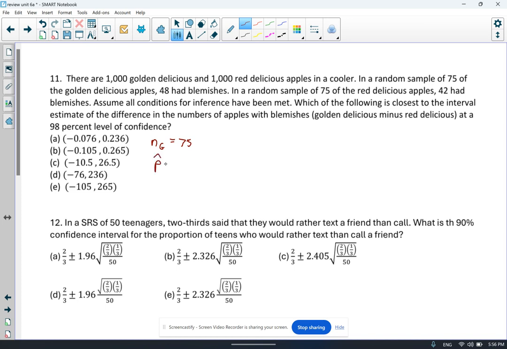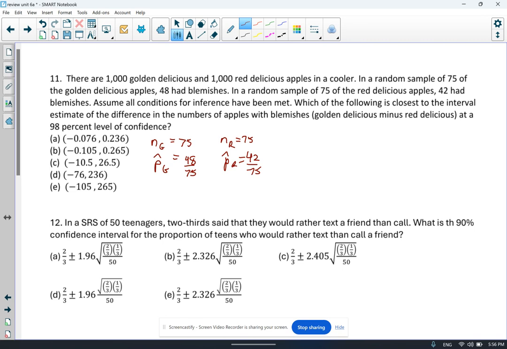And the ones with blemishes from the sample, the p-hat, is 48 out of 75. In a random sample of 75 red delicious apples, 42 had blemishes. So N red is 75 and p-hat red is 42 out of 75.